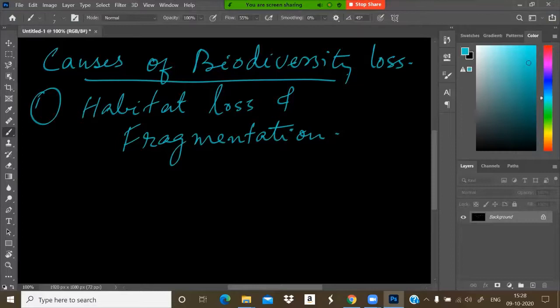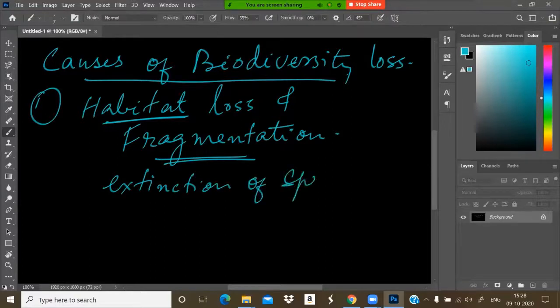What do you mean by habitat loss? That is a main cause of extinction of species. Extinction means destruction.